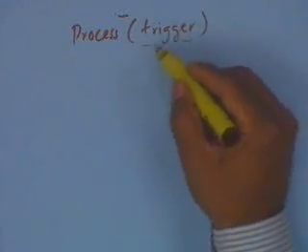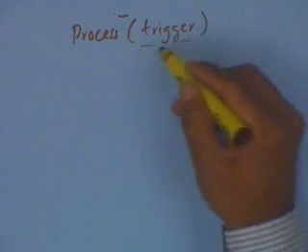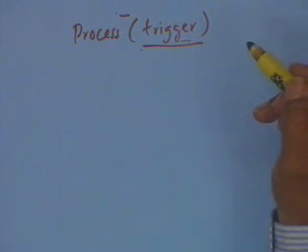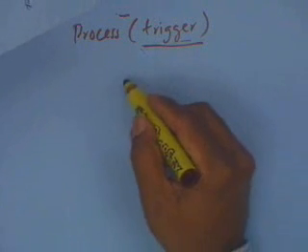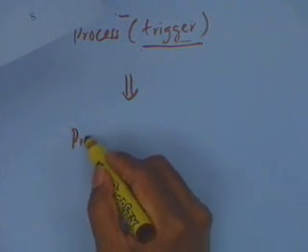Let me explain. I could have done, for example, two things here. I could have defined process trigger. The process name is optional, but if you have, you can also have a name. If I define process trigger, which is the sensitivity list for the process, this is actually equivalent to the wait form.